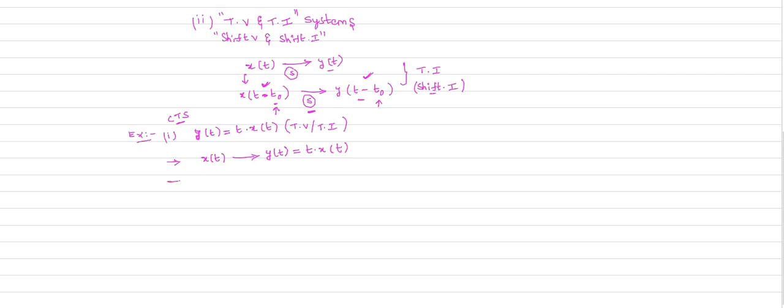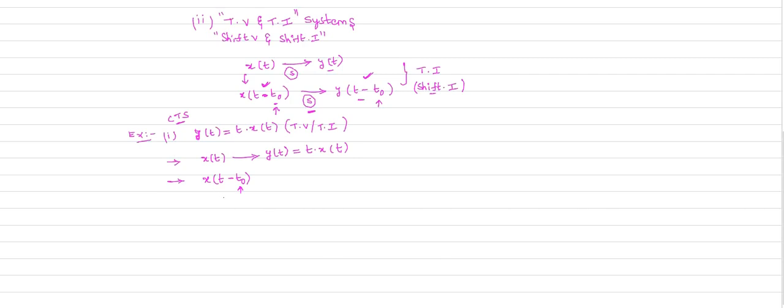Next, in the second step, you apply the delayed input of your input signal by t naught. Here I use a minus sign, which means it is shifting towards the right side. Whenever the signal is shifting towards the right side, it is the delay in time operation.